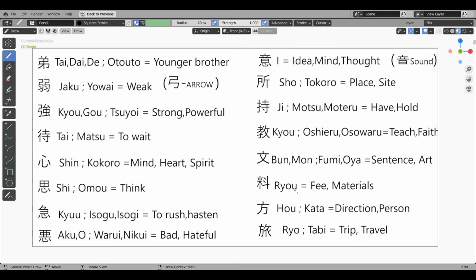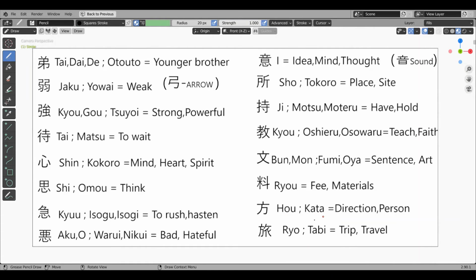Ryo. This kanji does not have a kunyomi. Onyomi is ryo. It means fee or materials. The first radical is the rice kanji, and the second radical indicates measure. These two together mean the ingredients used in cooking or things like that. So rice measure, it means materials used in something. Ryo kanji is used in the word ryori. Ryori means cooking.